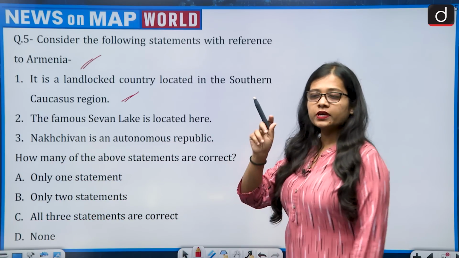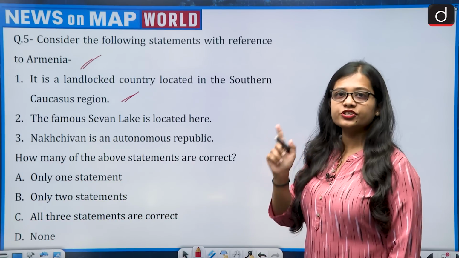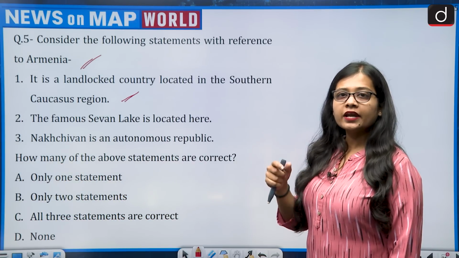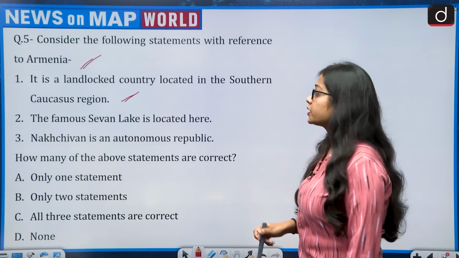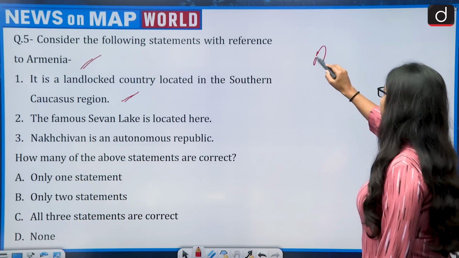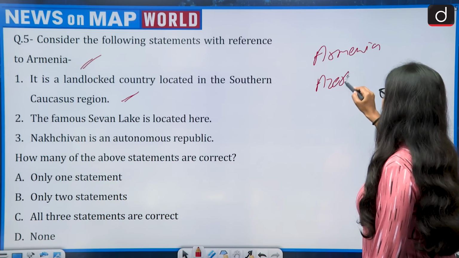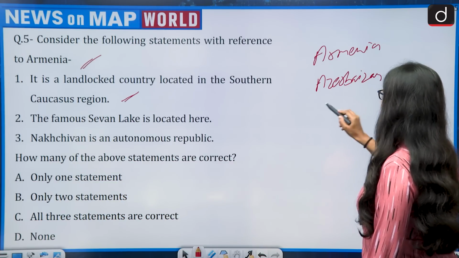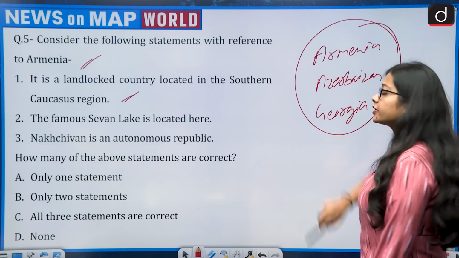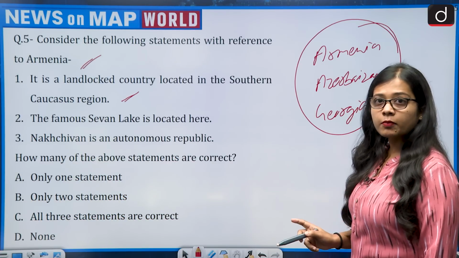So you have to remember in your mind that whenever the name of the Caucasus region comes, it is famous because of the Caucasus mountains. And there are three countries which need to be taken into consideration when we talk about the Caucasus mountains. First is Armenia, then Azerbaijan. I'll just show you in the map also, and then there is Georgia. So these three countries are majorly taken into consideration when we talk about the Caucasus region and the Caucasus mountains.